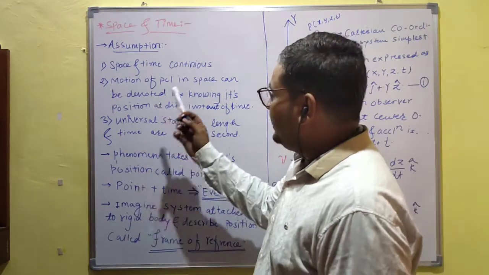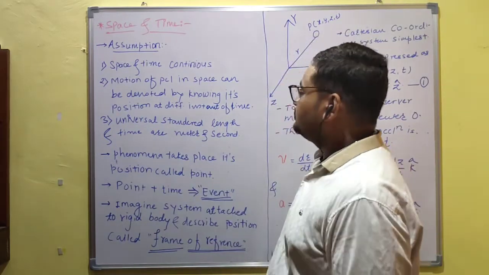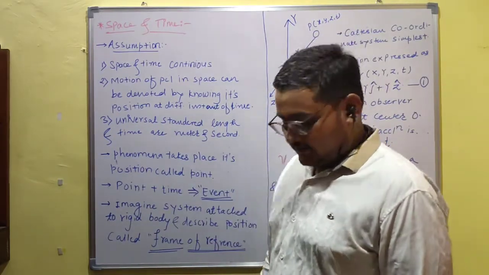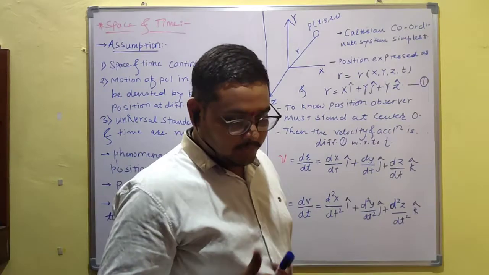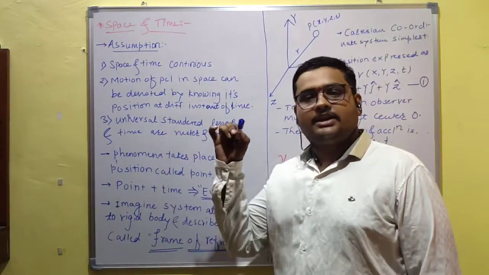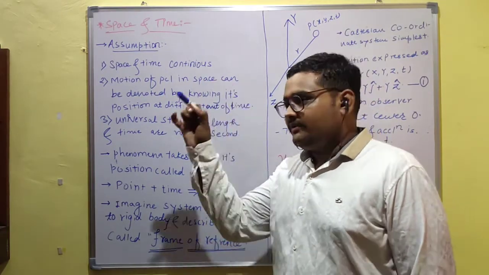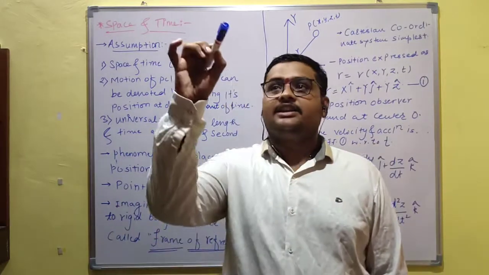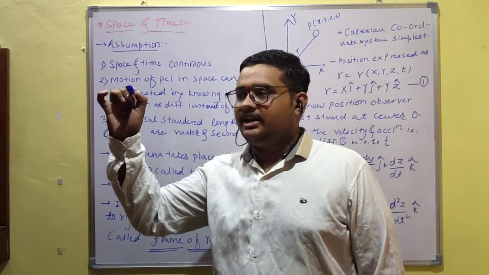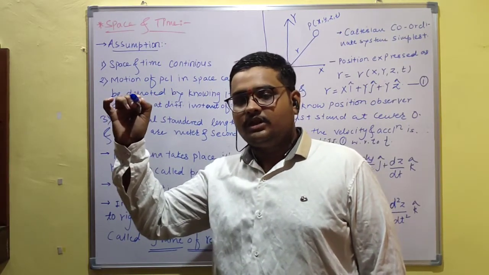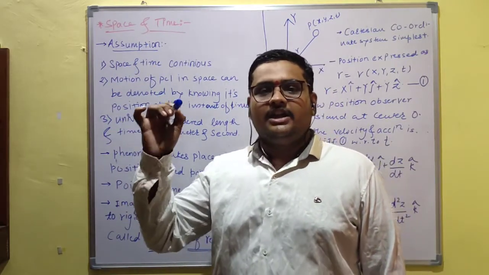Now the second assumption: the motion of a particle in space can be described by knowing its position at different intervals of time. We can determine the position of the particle. Suppose the particle is here at time t equal to 0, and it is traveling from here to somewhere there. At a time instant t, we can determine its position at time t.